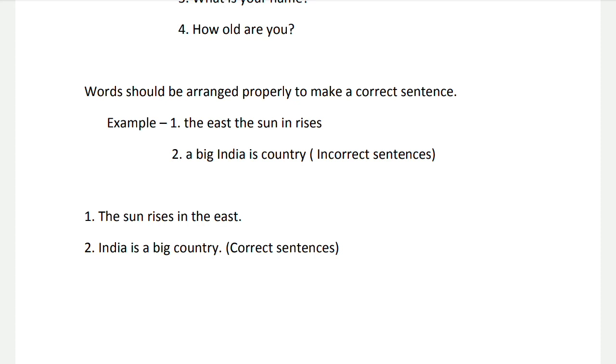So, let us see another 2 examples. The sun rises in the east. Here, the same words are used, but they are making sense. Why? Because the words are arranged in correct order. India is a big country. Here again the same words are used but in different correct order. So they are making sense. So they are correct sentences. So we should always arrange words in proper order to make a correct sentence.